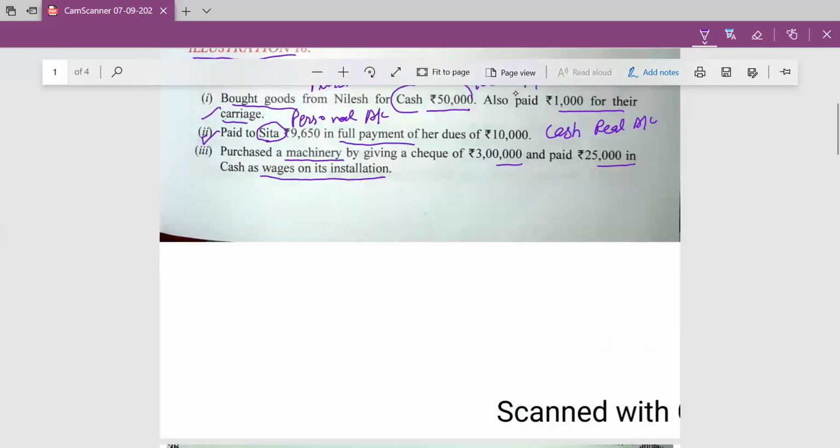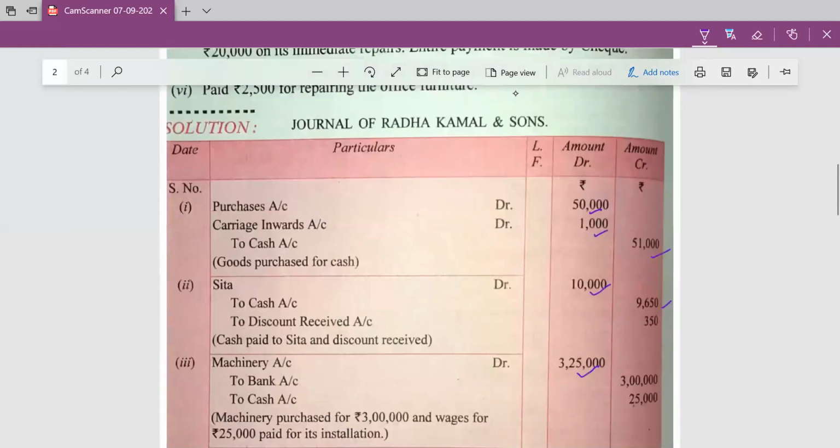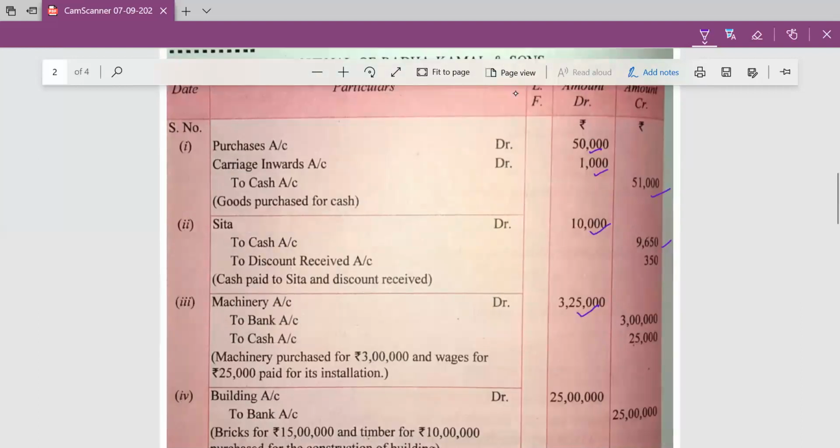3 lakh check and 25,000 cash. To bank account 3 lakh and to cash account 25,000. Cash account is the real account. Debit what comes in and credit what goes out. Cash goes out of the business, cash account will be credited here. And bank account comes under personal account. Debit the receiver and credit the giver. Here the bank account is giving the money, so bank account will be credited here. Machinery purchased for rupees 3 lakh and wages 25,000 is paid for its installation.